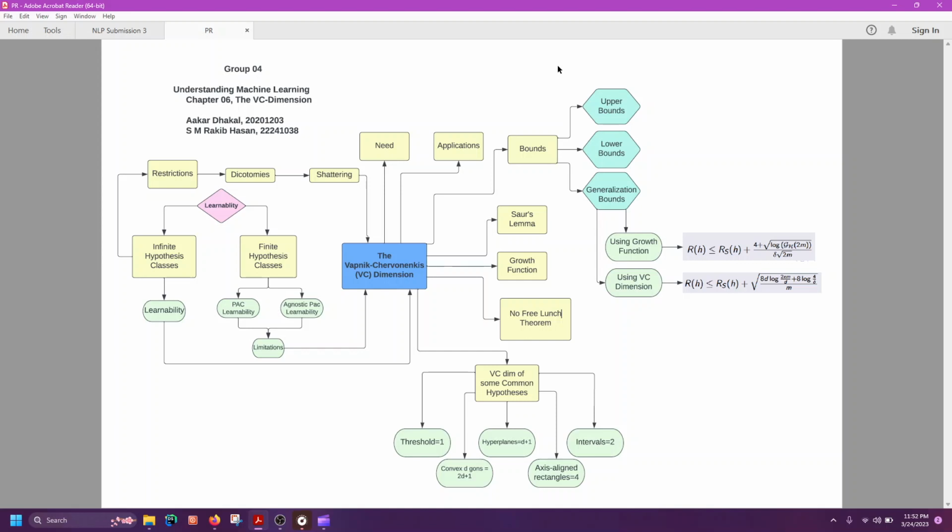For lower bounds, these are results that show the minimum VC dimension required to shatter certain sets of points, for example, Sauer's lemma, the combinatorial lemma. A lower bound on the VC dimension can help prove the hardness of learning certain problems.